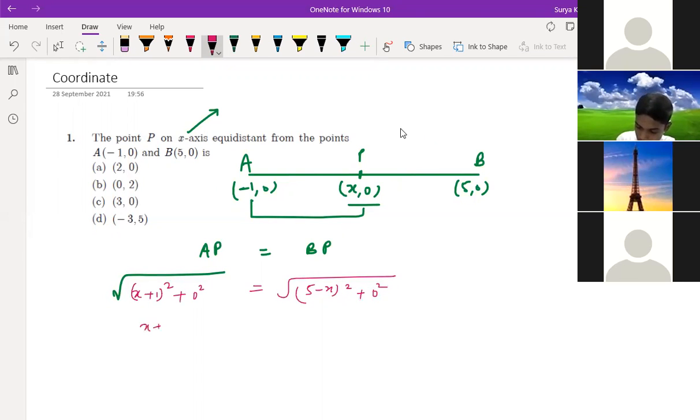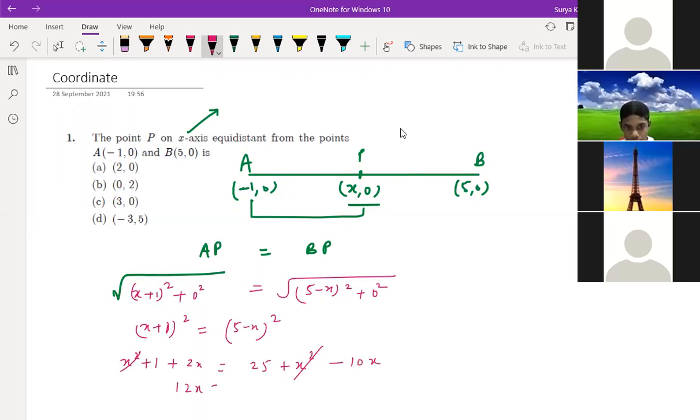Then x plus 1 square, you can remove the root from both sides. A square plus b square plus 2ab is equal to a square plus b square minus 2ab. So x square gets cancelled. 12x is equal to 24. So x is equal to 2 only. So luckily you got 2 comma 0.